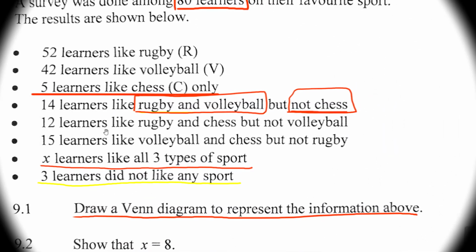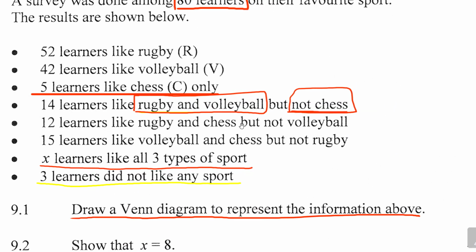12 learners like rugby and chess but not volleyball. That's interesting again. Now there are how many? 12 of them. We are looking at rugby and chess but not volleyball. Let's go back to the diagram.